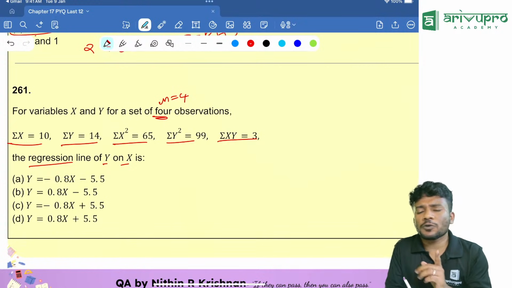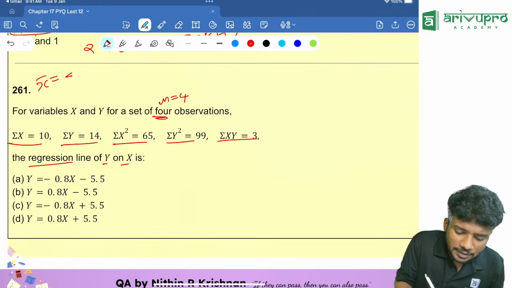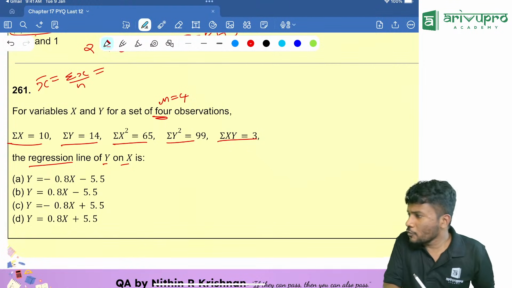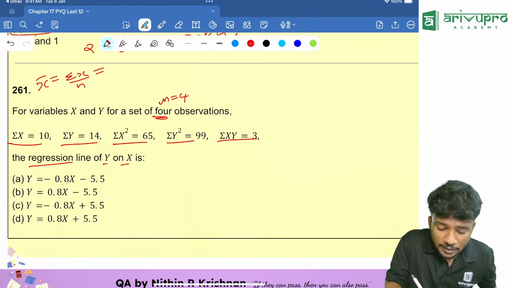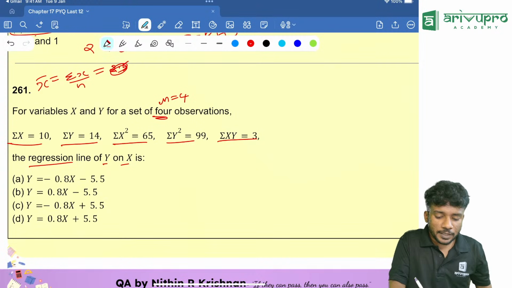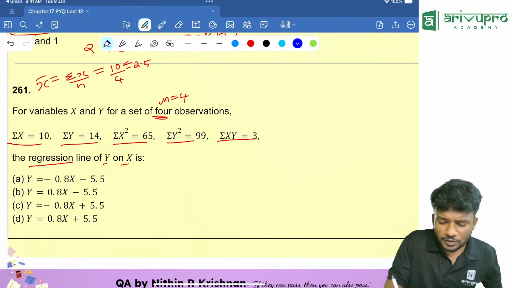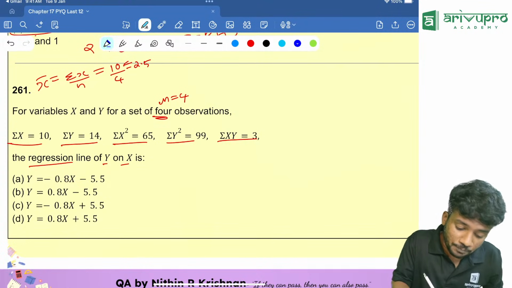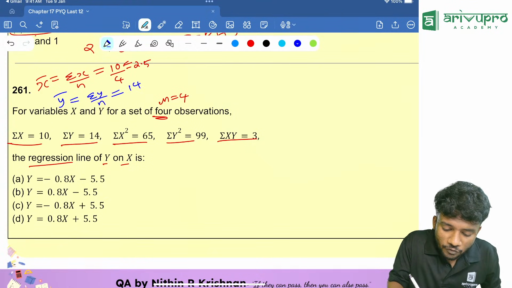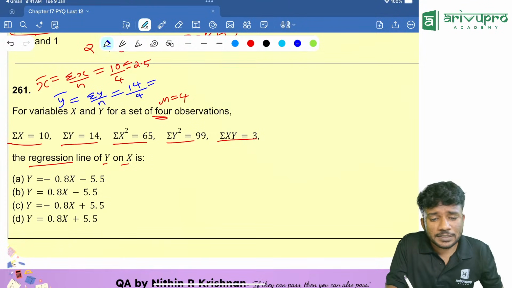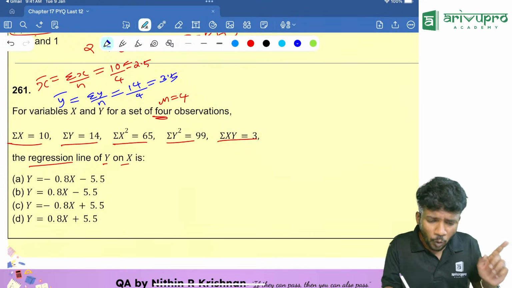People, n is equal to 4, correct? Then x bar is how much? You tell me. X bar is nothing but sigma x divided by n. Sigma x is how much? 10, divided by n, which is 4, that is 2.5. I'm writing the 4 so that you will understand whenever you refer to the notes also. Y bar is equal to what? Sigma y divided by n, that is nothing but 14 divided by 4, which is equal to 3.5, correct? Then what else do you need to find?